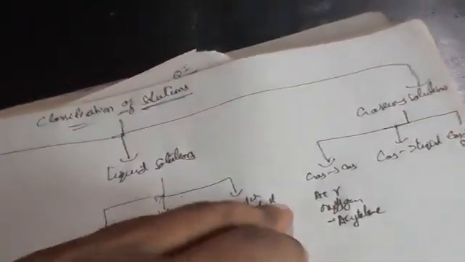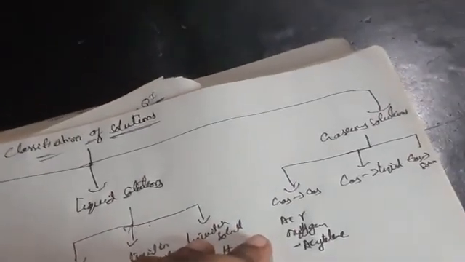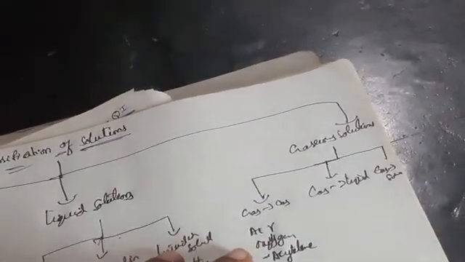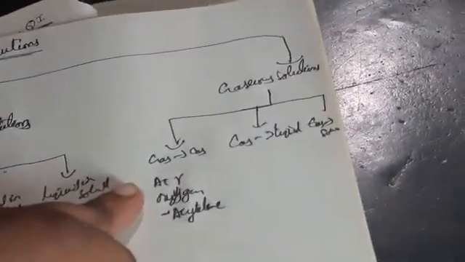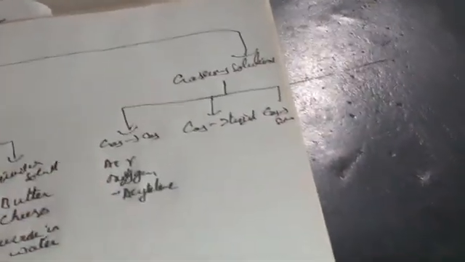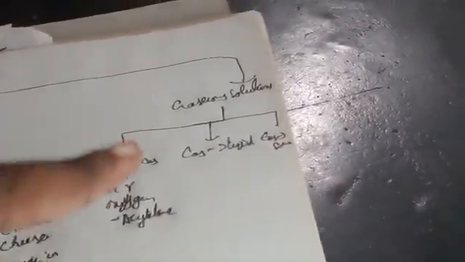Air. In air many gases are present, oxygen, nitrogen, sulfur, those all are gases. So gas in gas means, what are the gases present in air? Air is a gas, and the gases present in air are also gases. So that's why we can say this is gas to gas. Oxygen, acetylene: O2 is a gas, acetylene is also a gas.